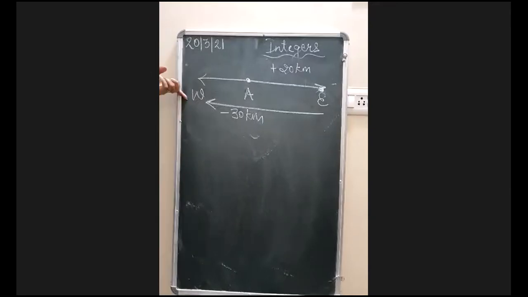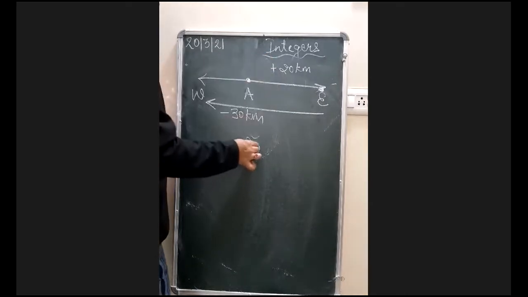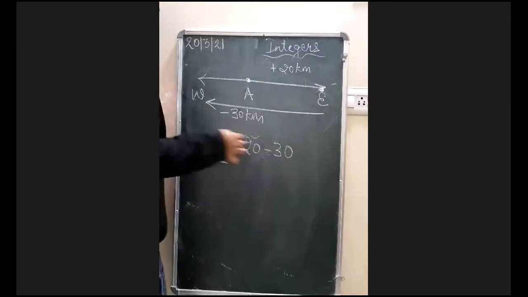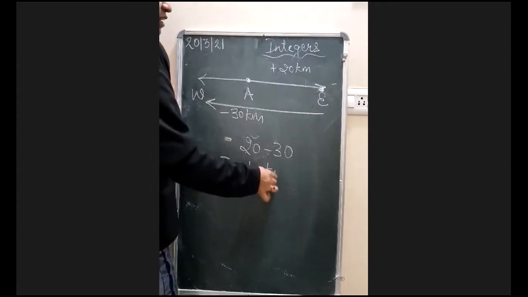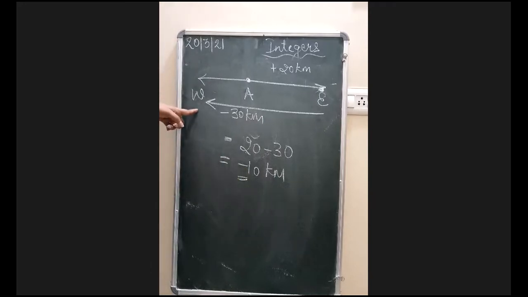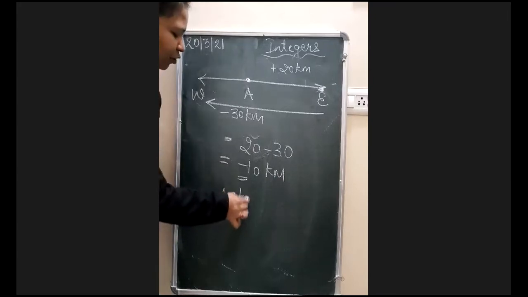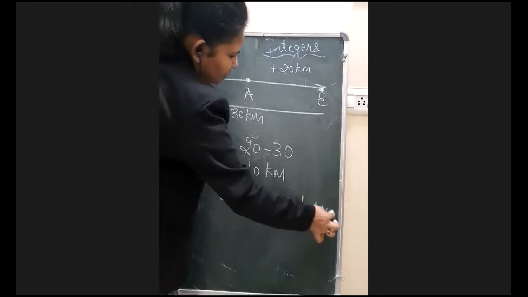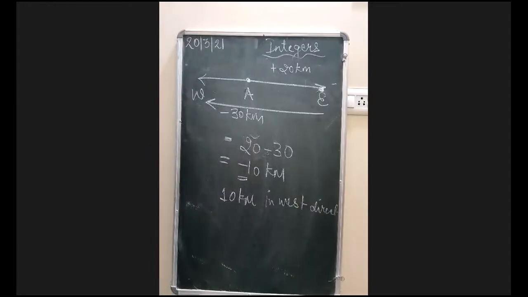So that is minus 30 kilometers she came. Okay. Now let us see where she is. You know the 20 was given earlier, minus 30 is now given. So 20 minus 30 will give us minus 10 kilometers. And minus is representing what here? East or west? West is representing, no? So she is 10 kilometers in the west direction. Finished. Is it understood or not? Tell me now. Yes, ma'am.